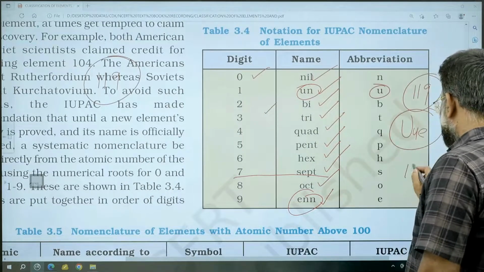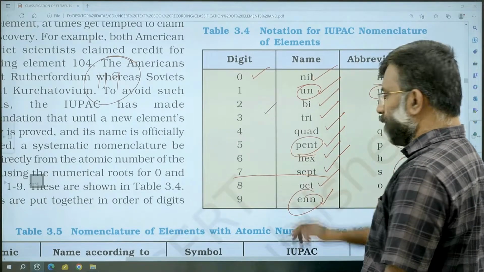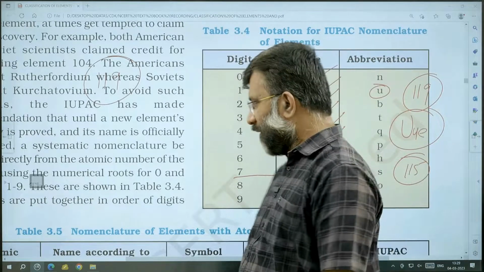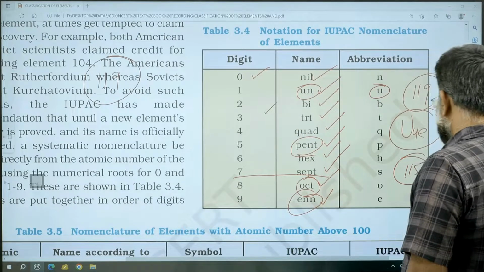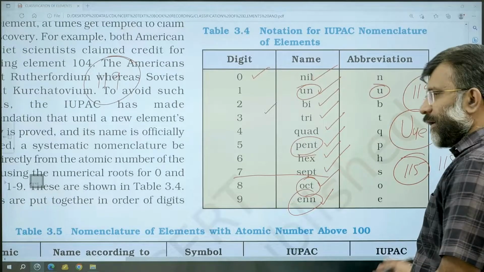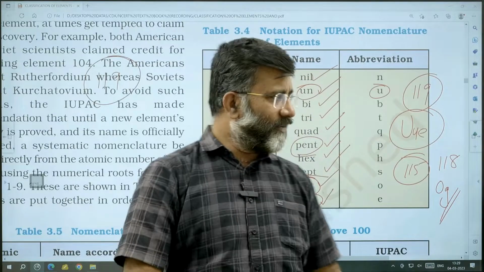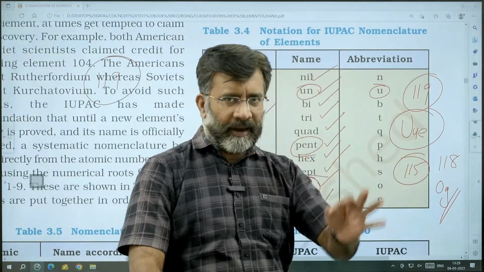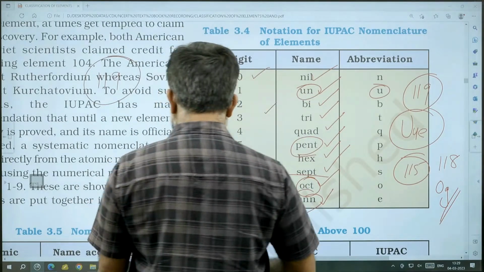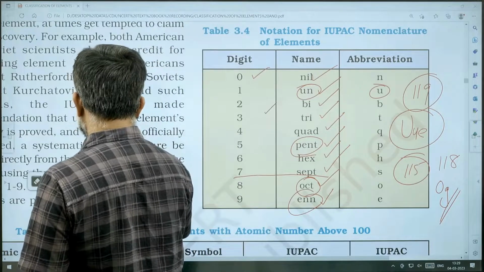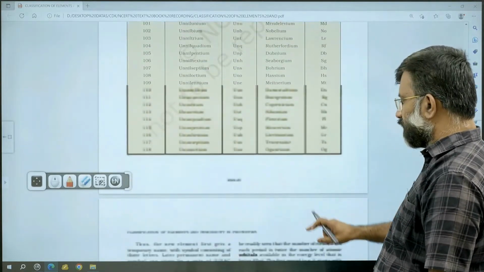Ununpentium. 118: ununoctium, which is oganesson, Og. The name is already approved and is there in the text. So please don't forget to go through the systematic naming of elements, the IUPAC system of naming from atomic number 100 onwards.